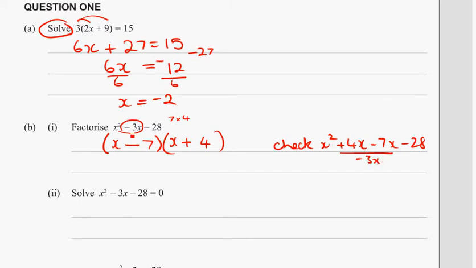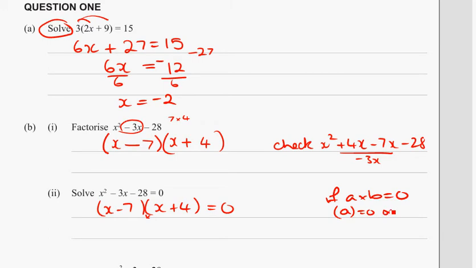Now we're asked to solve, and notice it's exactly the same quadratic as above, so we can quickly write down its factors. And when you're asked to solve a quadratic equation, we need to rely on the principle that if a times b equals 0, then a is 0, or b is 0. It's really important that you've got your factors. Factor times factor equals 0, then we can be assured that one of the factors is 0.